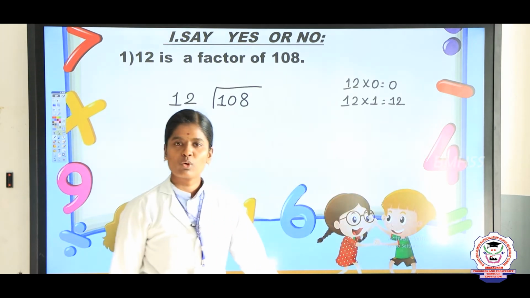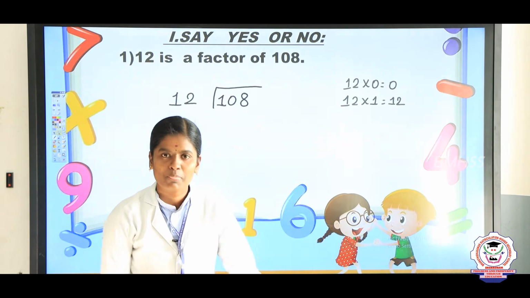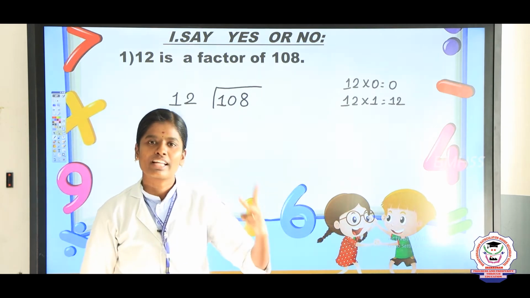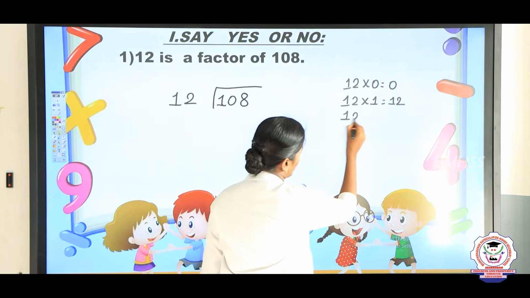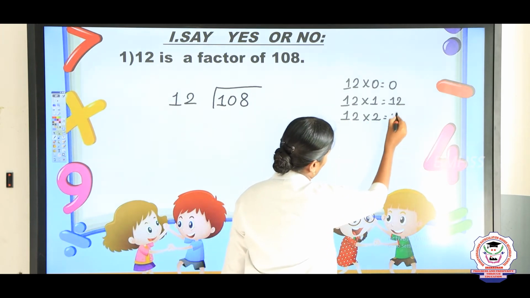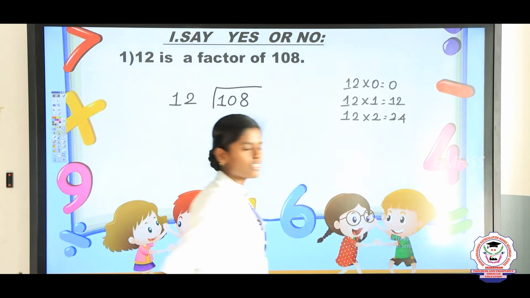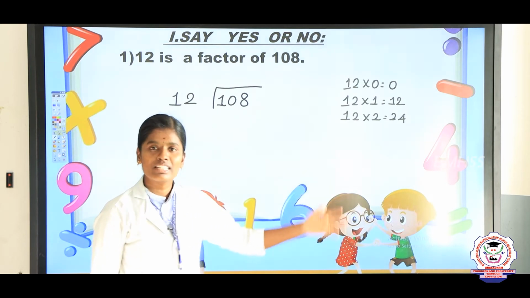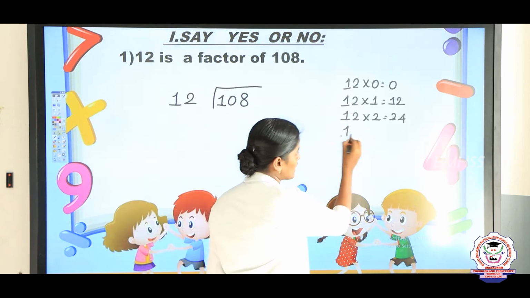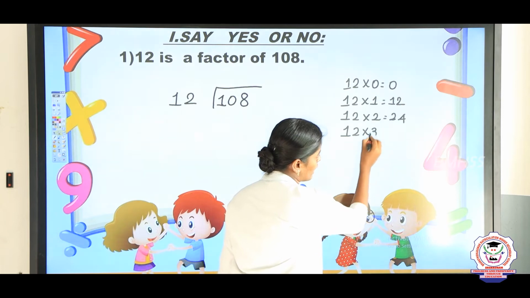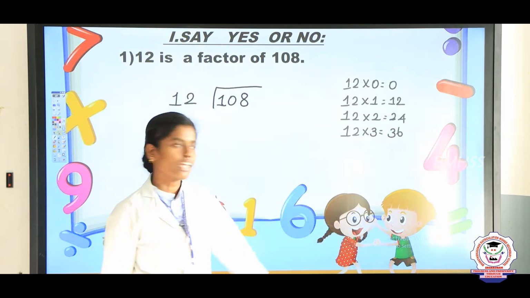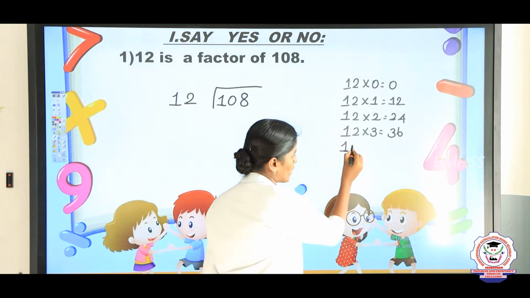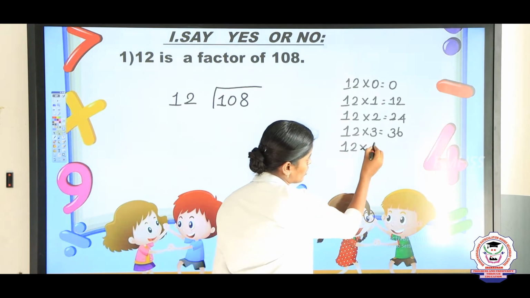Now tell me Ashwini, what is the answer? 12 twos are? Very good. The answer is 24. Right? 12 twos are 24. Next number, 12 threes are, that is 12 times of 3 or 3 times of 12. 12 threes are 36. Next take 12 fours are.